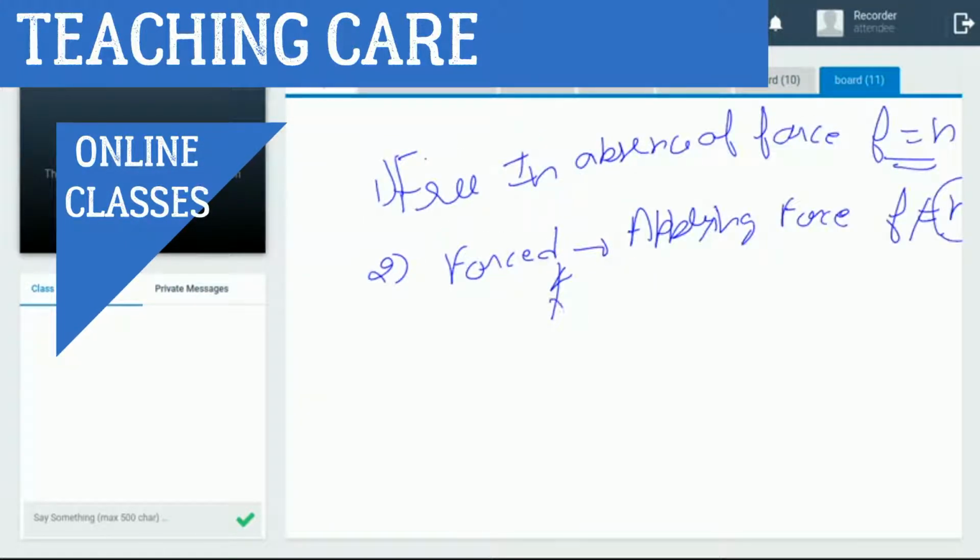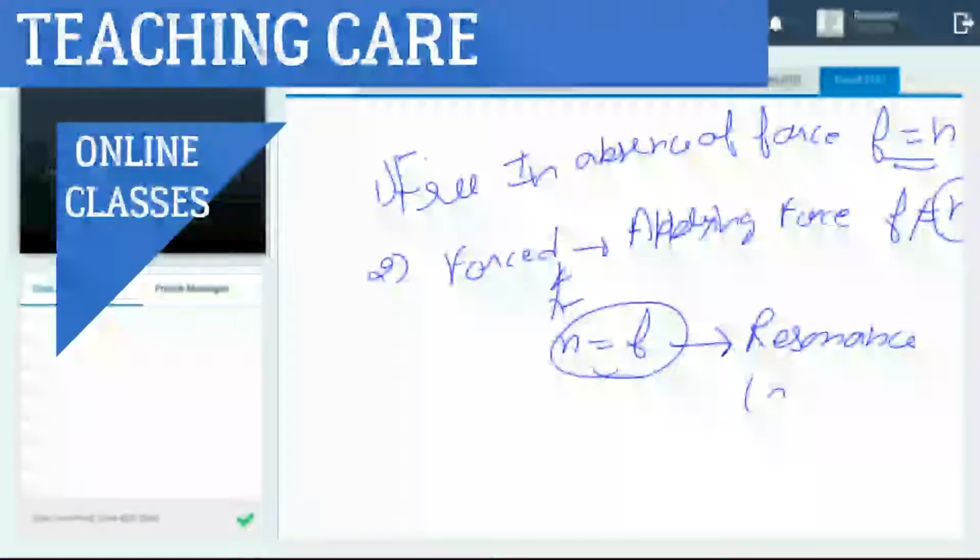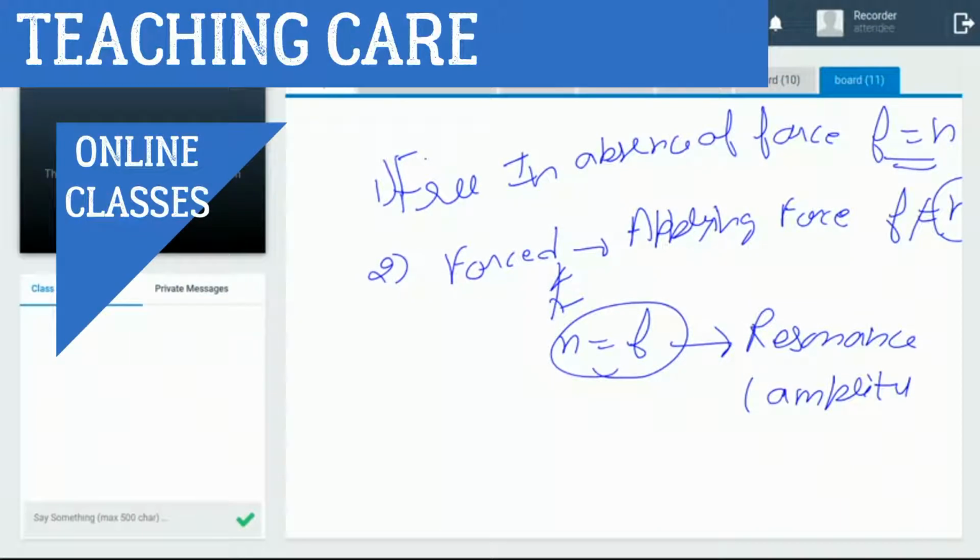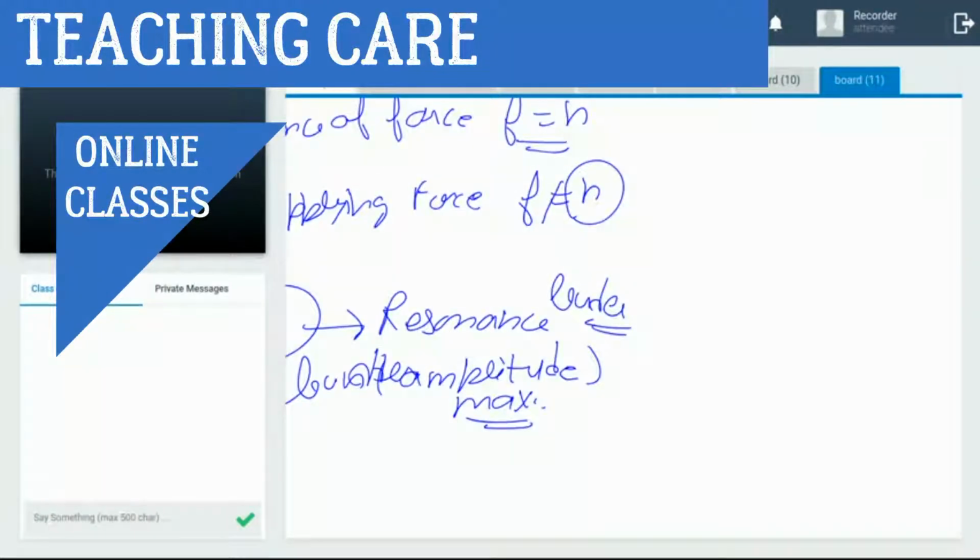But in forced vibration, when the applied frequency becomes equal to the natural frequency, this condition is known as resonance. At resonance, the amplitude of sound becomes maximum. Amplitude means the sound becomes louder. During resonance only, the sound becomes louder.